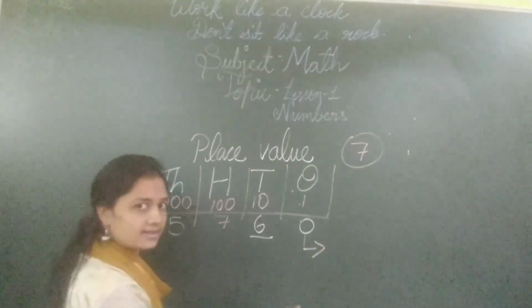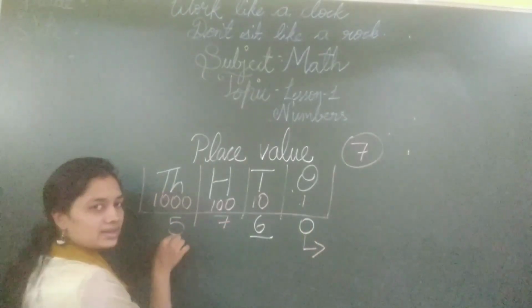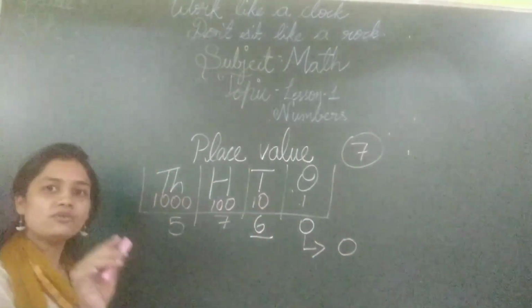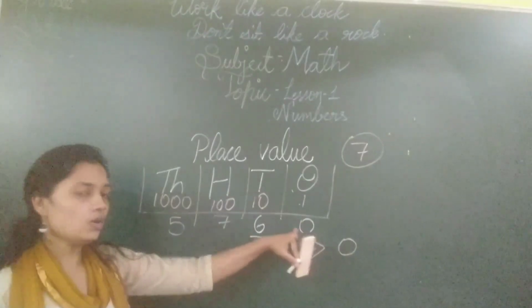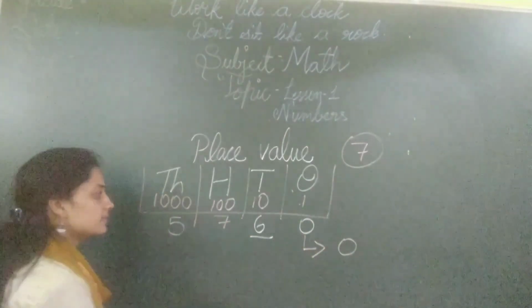0 into anything is 0. So let the 0 be here or here or here, the value is not changing. Place value is 0 only for 0 in any place. Okay, children, keep this in mind. 0 in any place, the place value will be 0 only.